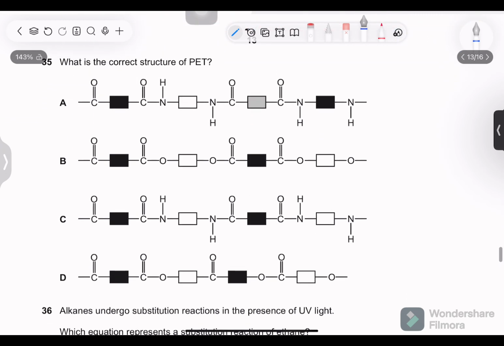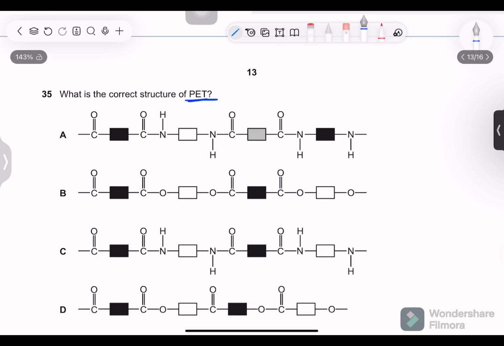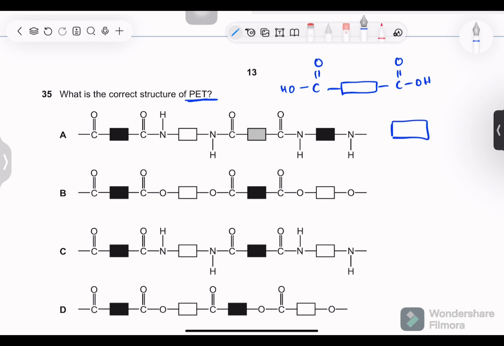Next, what is the correct structure of PET? So, if you know the monomers, you can easily spot out the correct structure. PET has two monomers. One contains the acid, dioic acid, two acid functional groups. One is this. The other monomer is diol for PET. Diol because alcohol functional group on both sides.